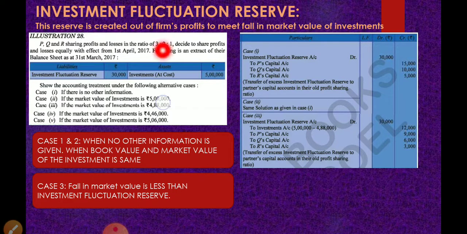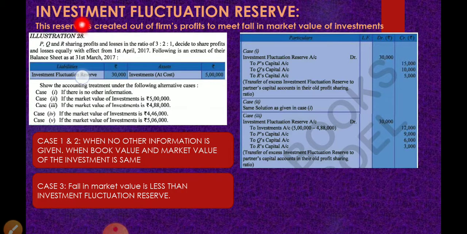Case 2, they have specifically given just to clear. If the market value is also 5 lakhs, so the book value is 5 lakh, the market value is also 5 lakh, there is neither profit nor loss. So full 30,000 rupees will be shared among the old partners P, Q and R in old ratio 3:2:1 ratio.